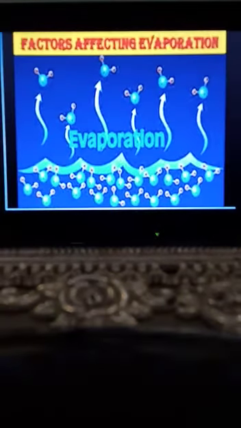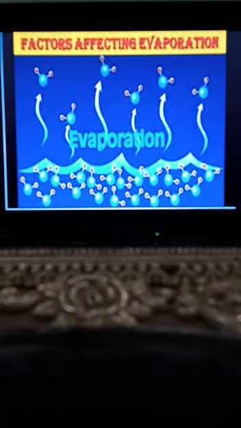Now next thing is the factors affecting the evaporation. Now we will discuss about the natural factors which are very effective for the evaporation, which affect the evaporation. So how fast water changes from the liquid state to the gaseous state is called the rate of evaporation. So this rate of evaporation is affected by various factors.